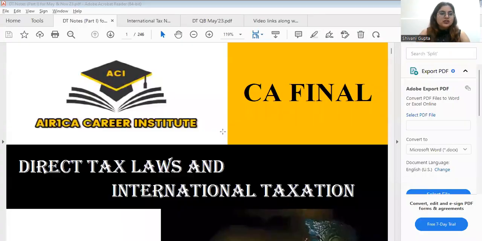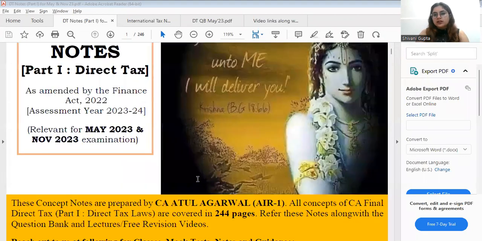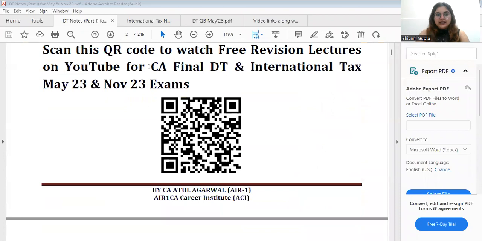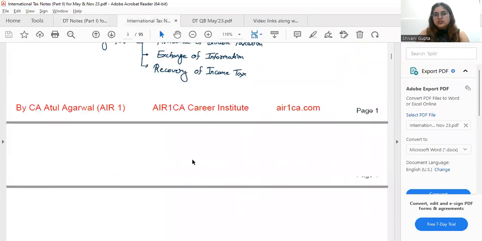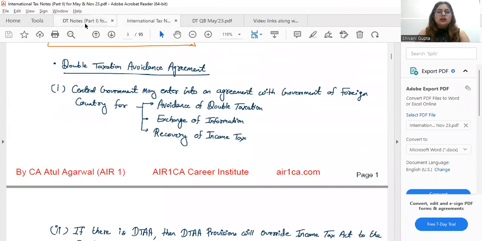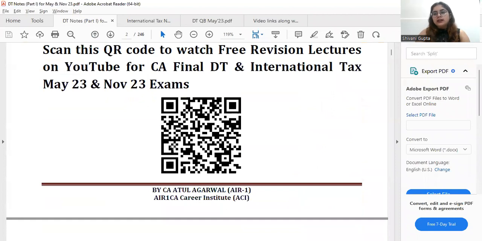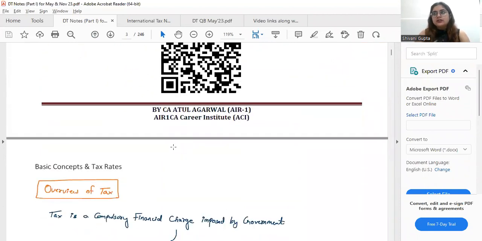Okay. So I have four things to share with you in this. First thing is concept notes. These are the concept notes of CA Atul Agarwal. These are for DT and these are for international taxation. The main thing is that when you study with the revision videos, it will help you.